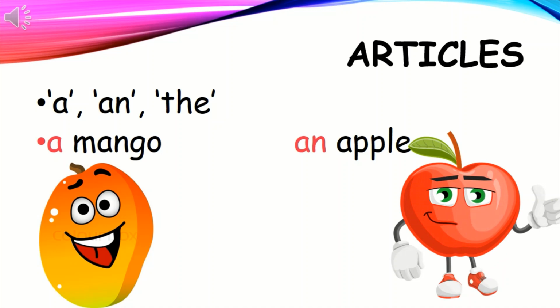Dear children, do you know what we are going to learn today? Don't know? Can you see some pictures here? Yeah. And Mango is smiling at you. Oh, Apple is looking angrily. Is it correct? No. A mango is smiling and an apple is looking angrily. Now we understood what we are going to learn? Yeah, articles.